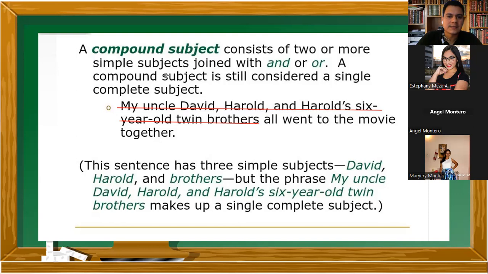Bien. Ahora, ¿qué pasa con todos ellos? What's the verb? ¿Cuál es el verbo allí? ¿Qué hicieron todos ellos? Went. Ir a ver una película. ¿Fueron, irán o van? Fueron. It's past tense. Ok, entonces fíjense los tipos de sujetos que nos podemos encontrar en una oración. En este caso es un sujeto súper largo, pero a la hora de subrayar un sujeto en una oración, podemos subrayar todo eso completo porque sería el sujeto completo.